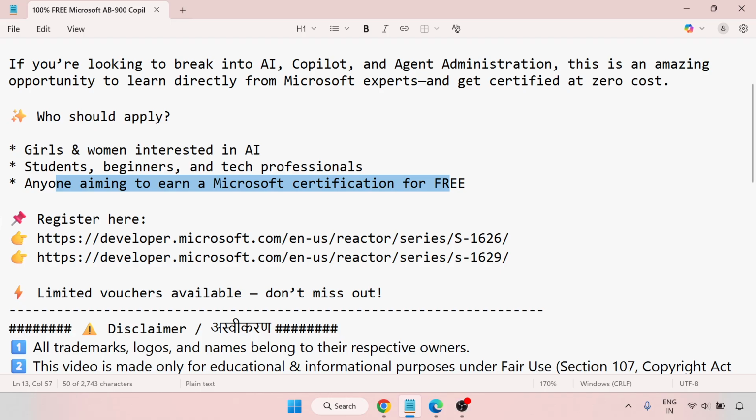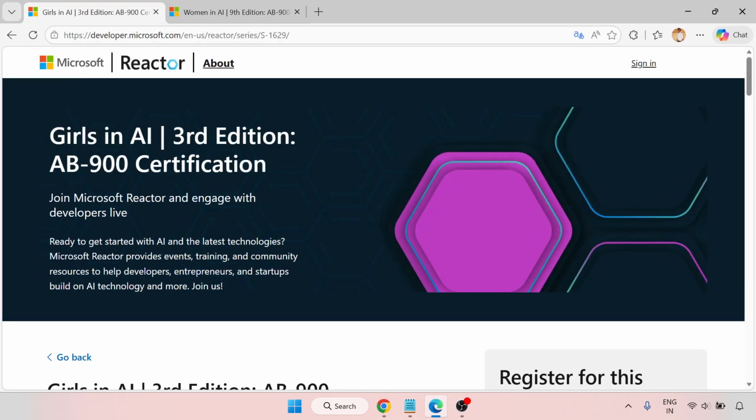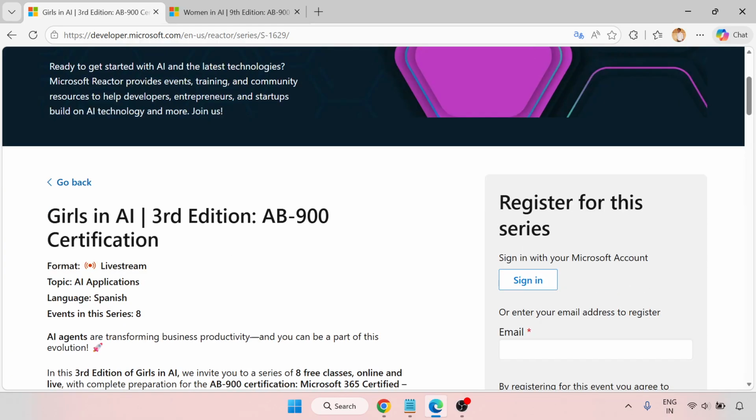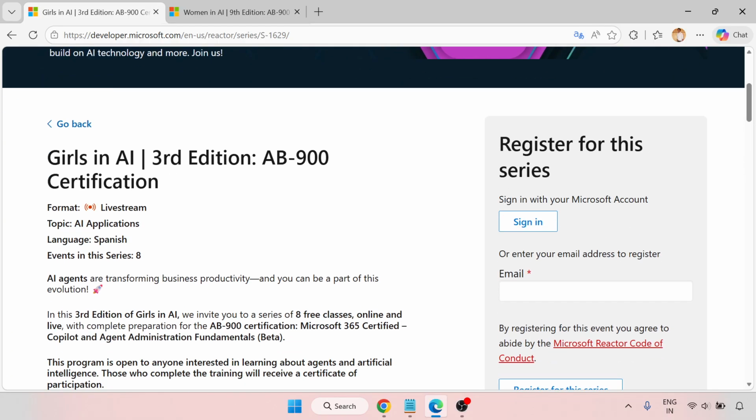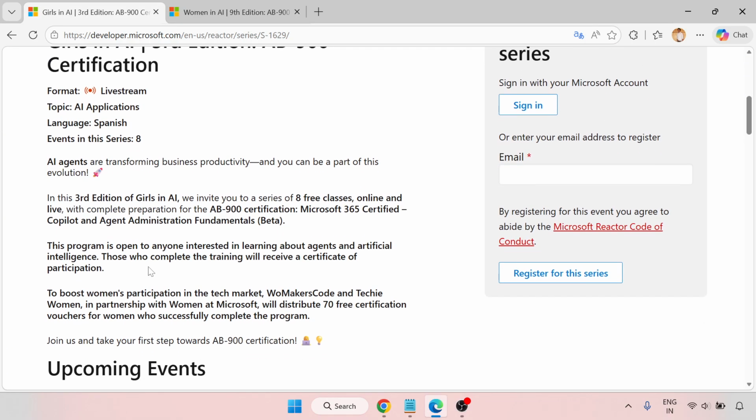So, there is a registration link. When I open this registration link, this is the Girls in AI third edition. So the AB-900 certification is there. So here you can see, to boost women's participation in the tech market, Microsoft will distribute 70 free certification vouchers for the women who successfully complete this program. Okay, join and take your first step towards the AB certification.